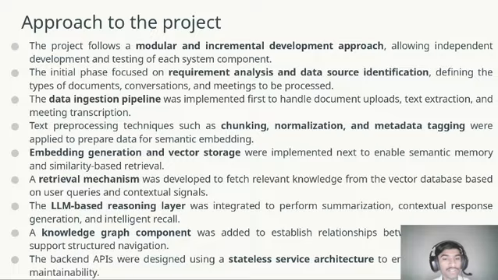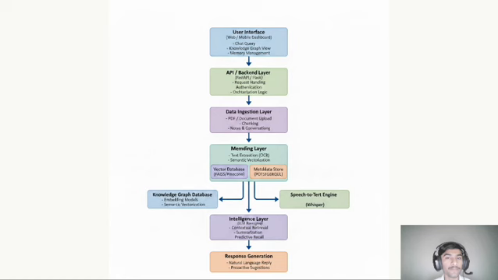Then an LLM-based reasoning layer was integrated to perform summarization, contextual responses, and intelligent recall. Then the knowledge graph component was added to establish relationships between concepts and support structured navigation. The frontend and backend APIs were designed using a stateless service architecture to ensure scalability and maintainability. So this is our diagram.